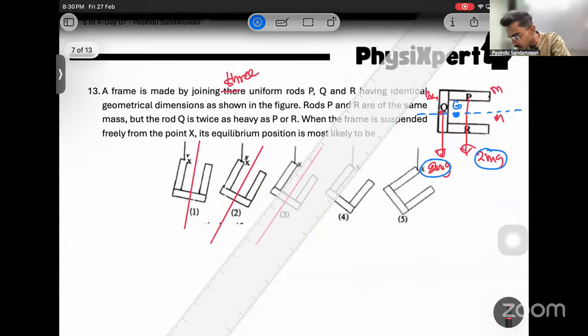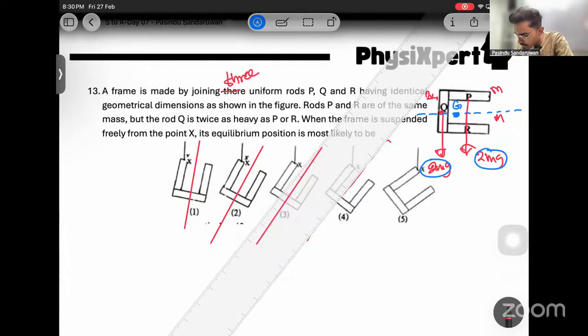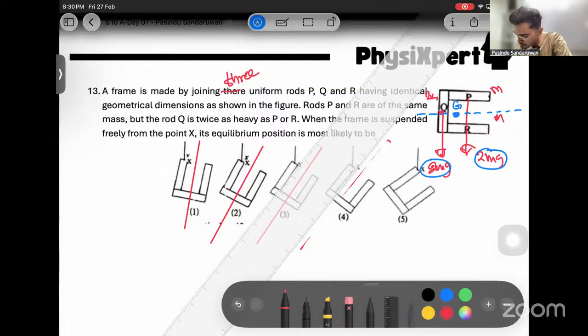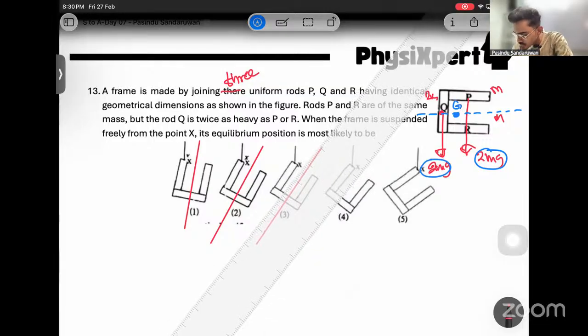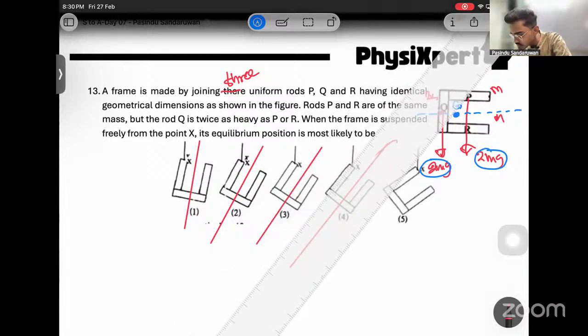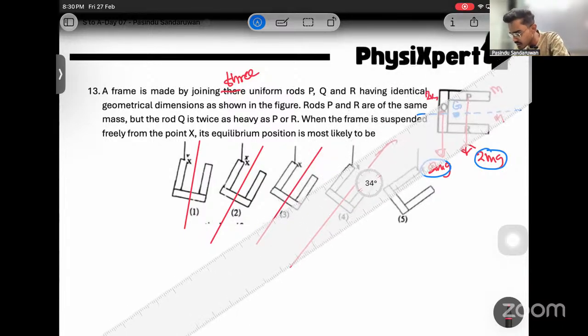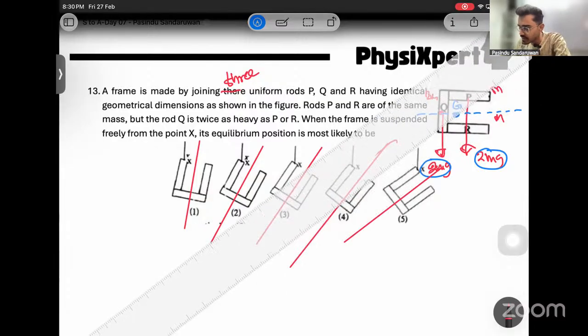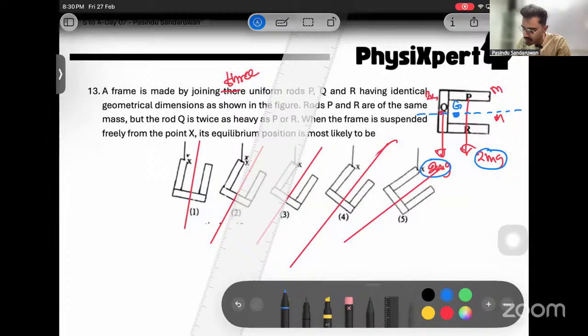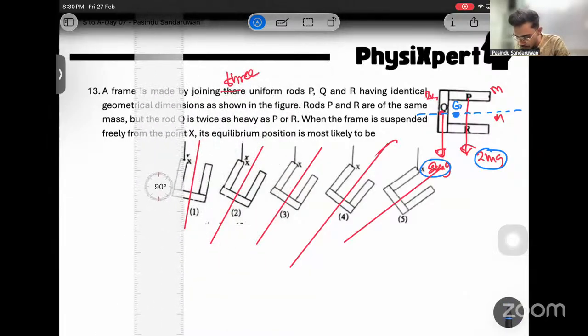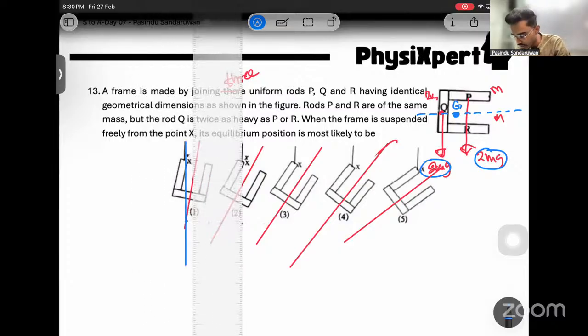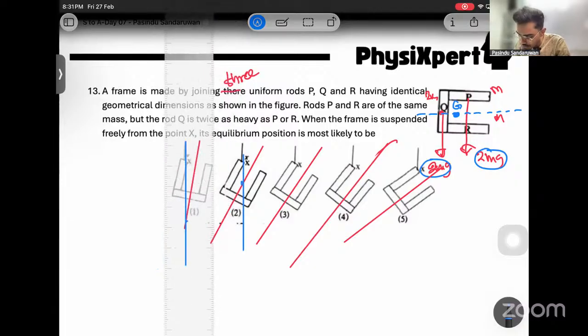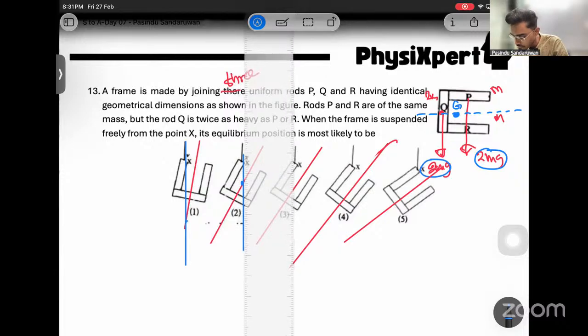Okay, this one. This is the symmetric line, right? And here also, likewise, you can draw these symmetric lines to get a better idea. Right now, vertical lines are them. See, these are the vertical lines. Now, if I connect the vertical line, see, now this center of gravity is going to be somewhere here. Impossible to have. And if you connect this one, this center of gravity is going to be somewhere here. It's possible. And in this case,